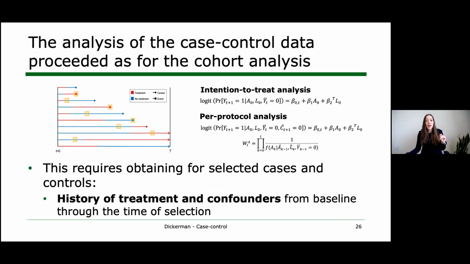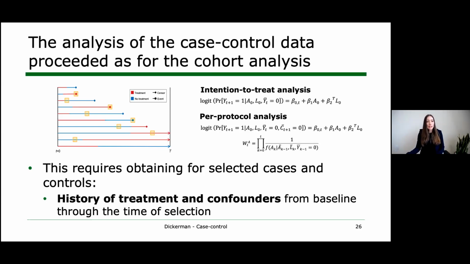But if we take a close look and we compare the information available at the time of selection alone, that is within each of these highlighted squares, versus the information we need to fit these models, that is not only the treatment strategy and confounders at baseline, but also treatment and confounders over follow-up to estimate the weights, then it becomes clear that we will have to obtain for selected cases and controls their full history of treatment and confounders from baseline through the time of selection.